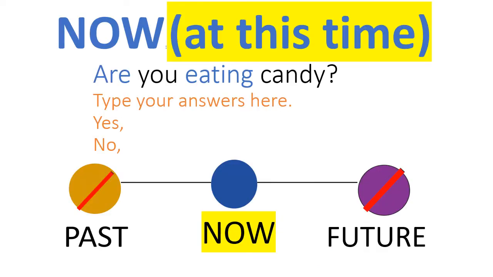So this is a now question. Normally in English, when people ask this kind of question, they're asking about an action that's happening at this time. We've learned this in class. Are you eating candy? If you look at the timeline, the blue dot represents now, and the one before it is the past, with a red line through it, so we're not talking about the past. Then we have a purple dot representing the future. There's a red line through it, which means we're not talking about the future, we're just talking about now.